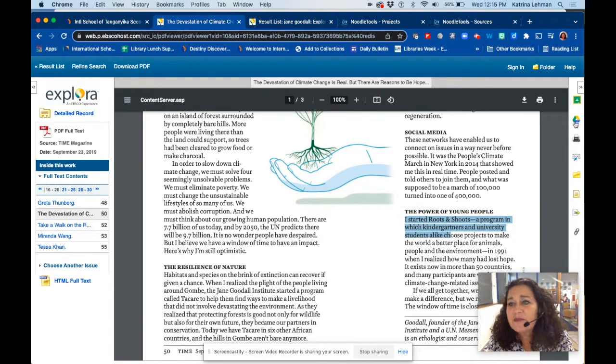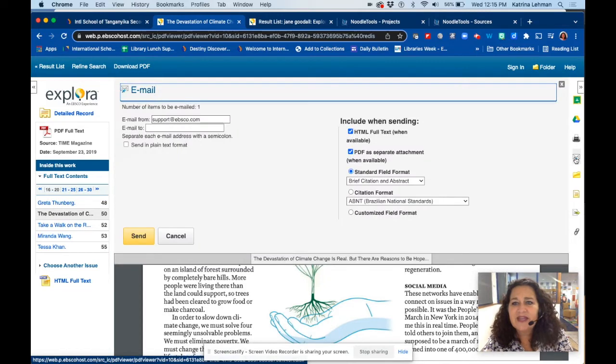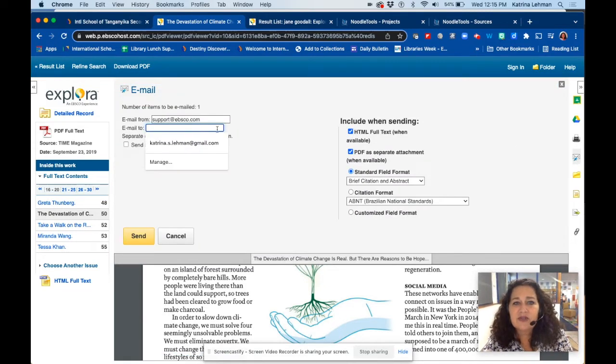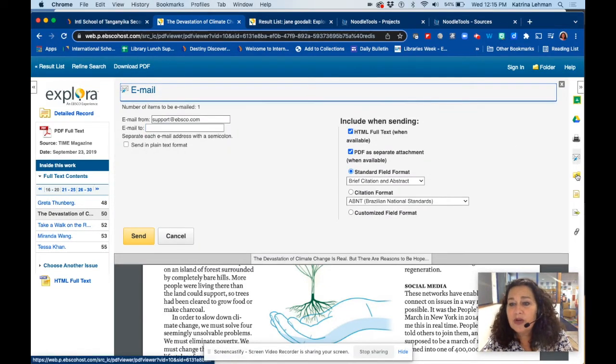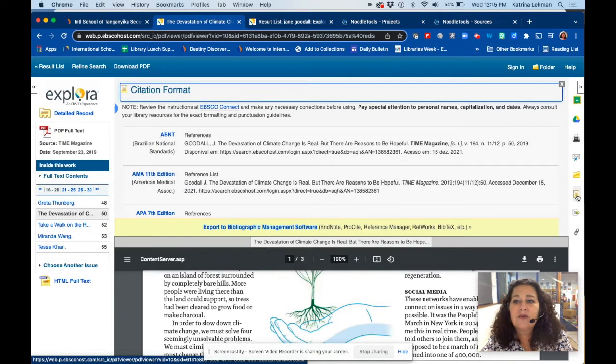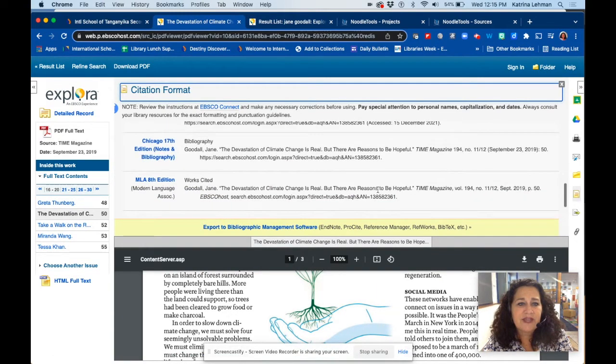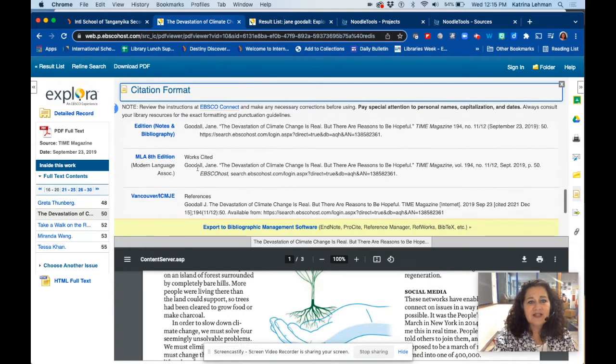So I have so many options. I can save it onto Drive over here on the right. I can print it. I can email it to myself. So you can just click email and then you open it up and you can email it to your school email address, or you can place it in a file. But what I want to talk about is this little square yellow box. That gives you citation options. And since we're using MLA, just simply copy